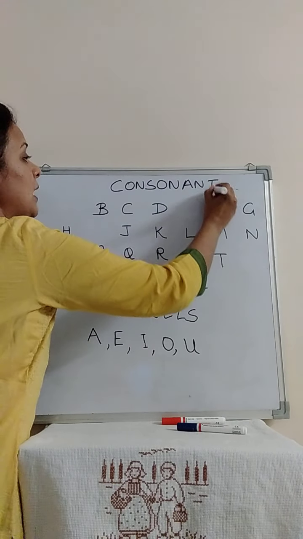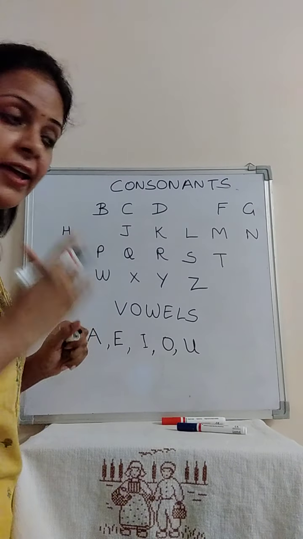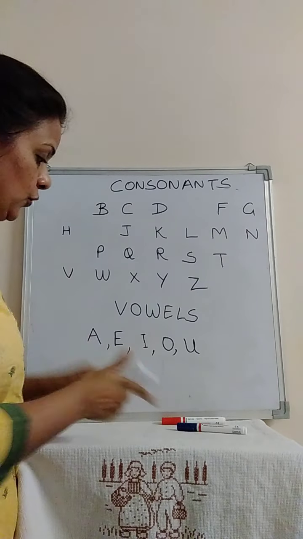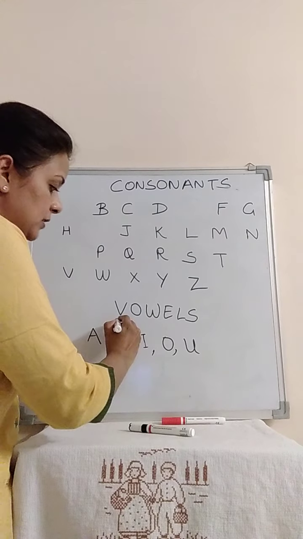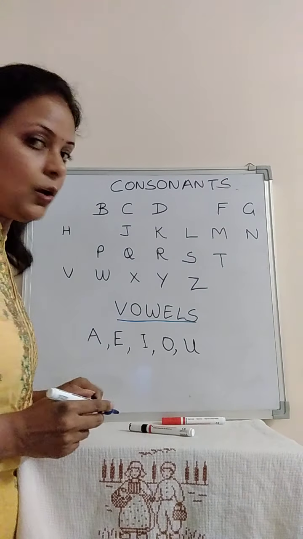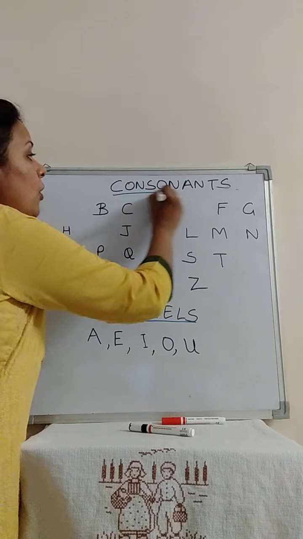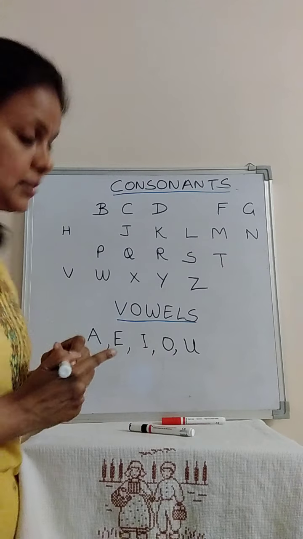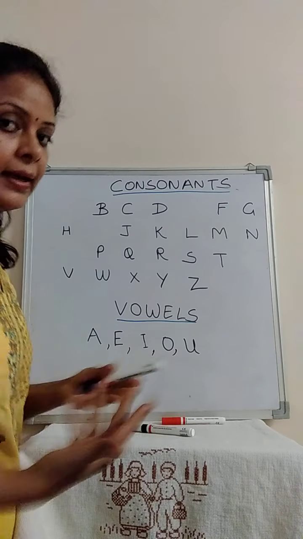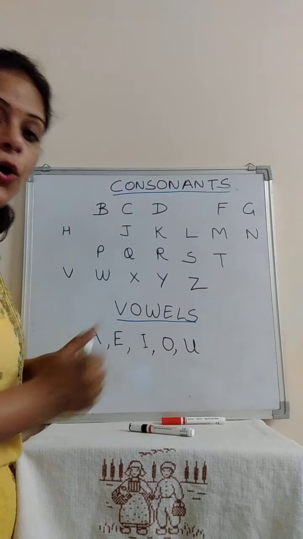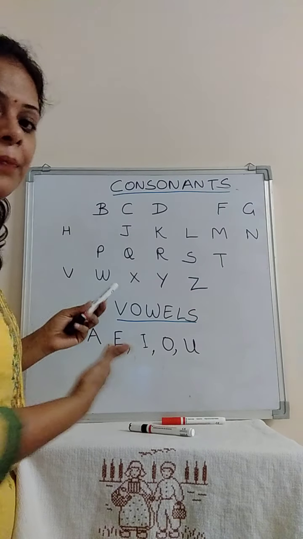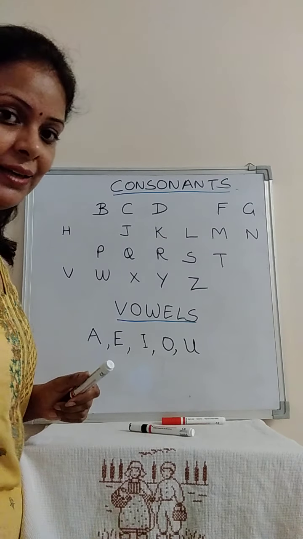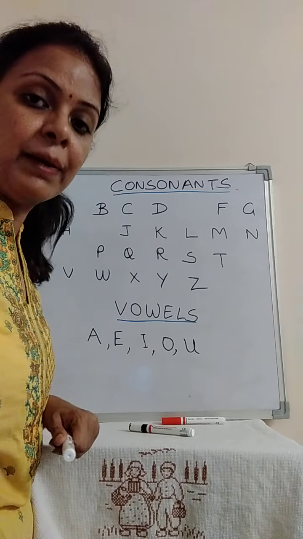So before understanding articles, it is very important to understand about consonants and vowels. So you all know what are vowels? Vowels are the letters A, E, I, O, U, and consonants are all the letters of the alphabets which are not vowels. If I remove all the vowels from the alphabets, they become consonant. So it is more important to learn vowels. Okay? Now I will tell you about articles.